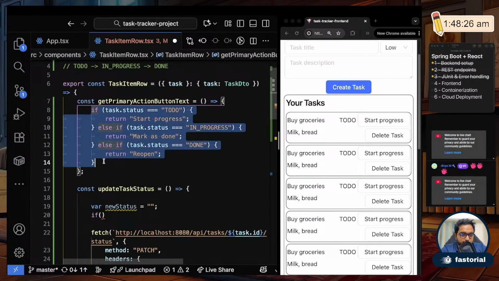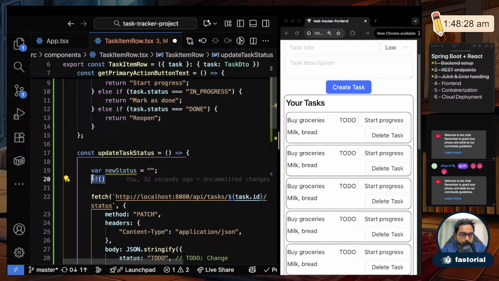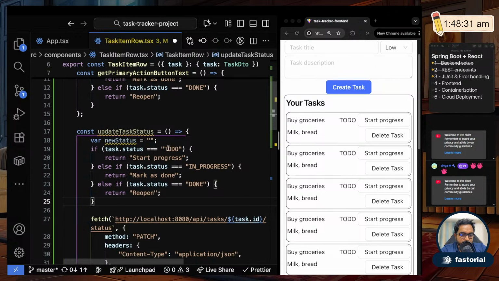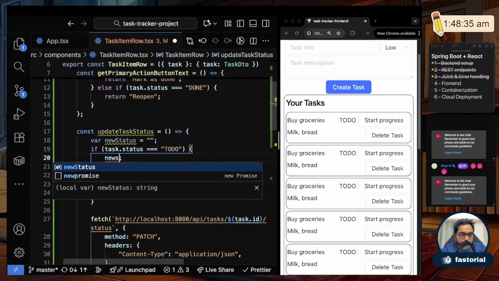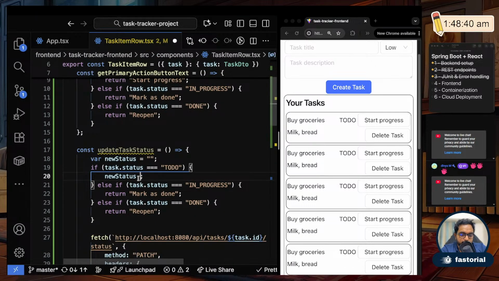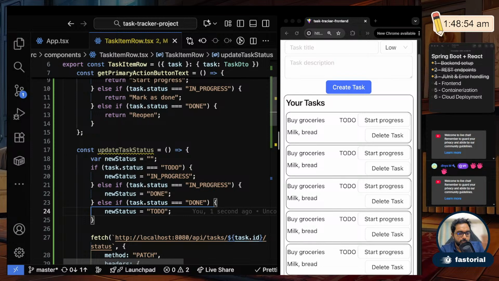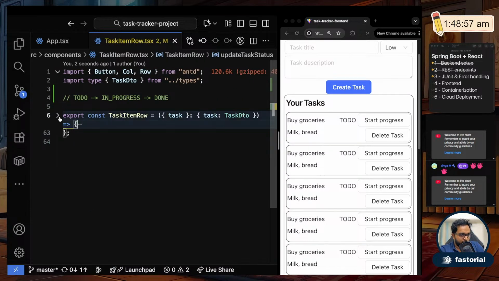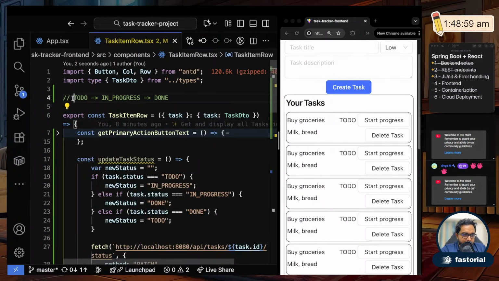The same thing I'll copy here. And I'll say if task.status is to do, then new status will be what? From to do it goes to in progress, right? So new status will become in progress. You know the drill after this. If a task is in progress, it will go to done. And if it is done, it will go to do. So it kind of cycles around this life cycle.